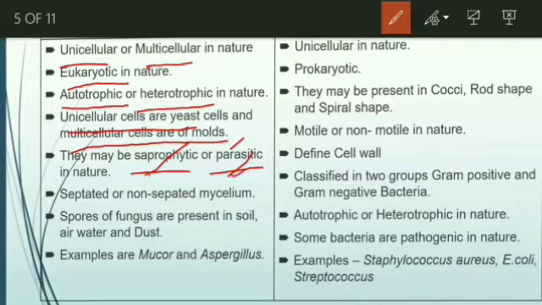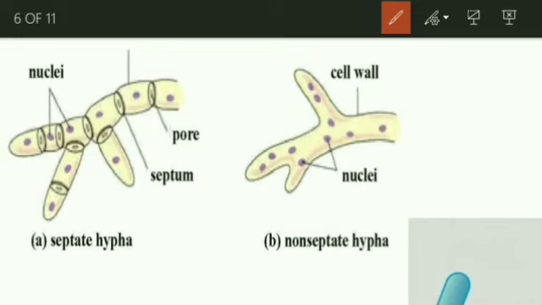And sometimes these fungi may be septated or non-septated. Here this is one cell and this is another cell, each cell having its own nucleus. Here also you could see a nucleus in each cell. Of course it is a multicellular organism, but each cell is separate from the other, each cell having its own nucleus.